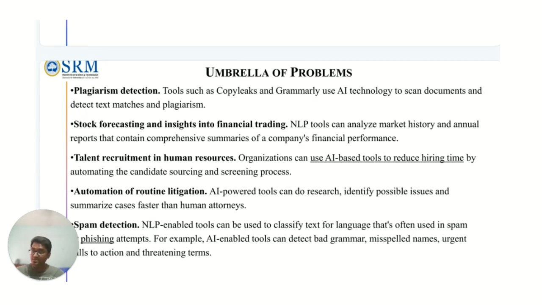There are also plagiarism detection, stock forecasting and insights for financial trading, talent recruitment in human resources, automation of routine litigation, and spam detection. When we go for NLP, these can be used as solution providers. So plagiarism, stock forecasting, which is predicting the market, talent recruitment, which is hiring people, automation of routine litigation, and spam detection are considered umbrella problems.